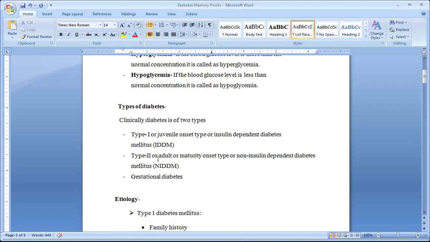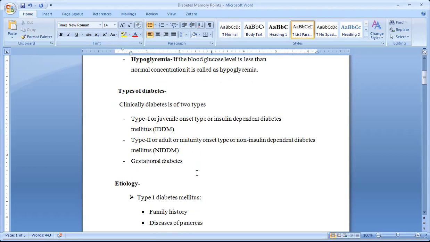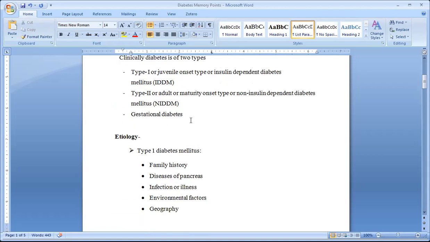Type 2 is the adult or maturity onset type, also called non-insulin dependent diabetes mellitus, where elder or middle age patients face this disease. Gestational diabetes occurs in pregnancy, not in all ladies but some, due to hormonal imbalance.